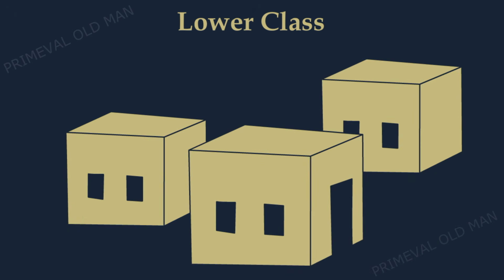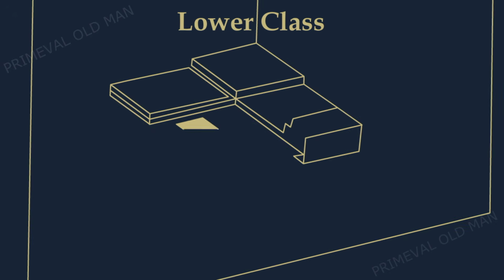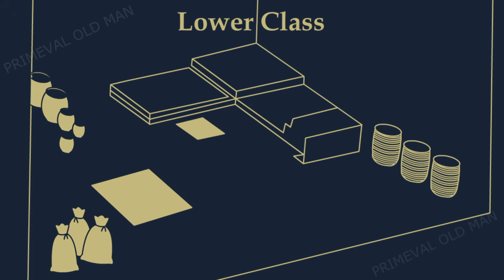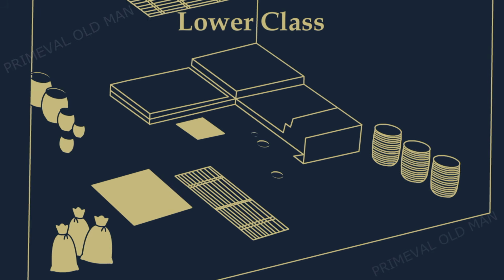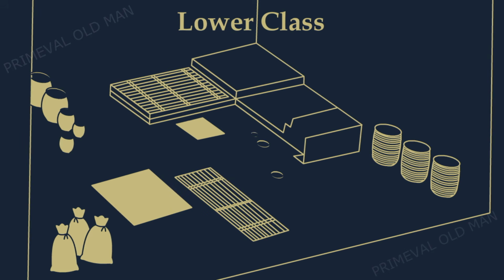The houses of poor people were very modest and simple. They had 1 floor and 1 or 2 rooms. They had no furniture except for rugs and baskets for storing things. Poor people slept on the floor or on mats of straw or reeds.